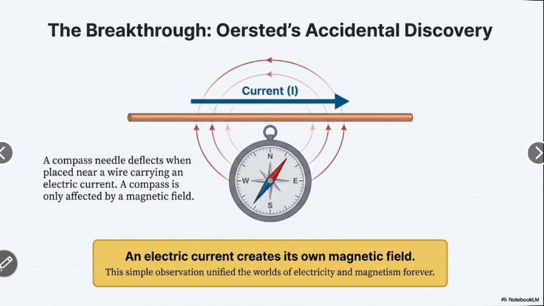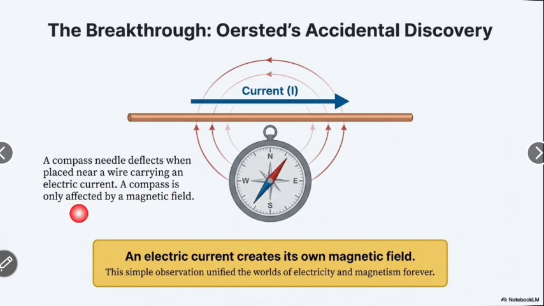The breakthrough: Oersted's accidental discovery. Oersted discovered the magnetic effect of electric current. According to this, a compass needle deflects when placed near a wire carrying an electric current.